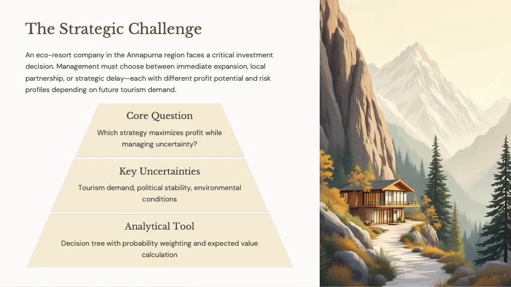Tourism in Nepal has grown rapidly after the pandemic, especially in eco-friendly travel. Our company is considering expanding an existing resort in the Annapurna region, a major tourist hub. The challenge is uncertainty in future tourism demand, political instability, and global travel trends. To manage these risks, we apply decision tree analysis, which helps to quantify potential outcomes and select the best investment